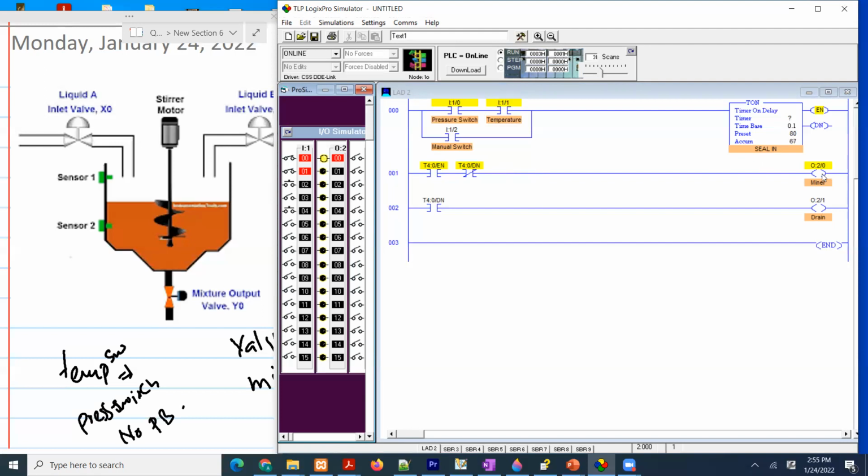And when the mixer is done, there we go, the drain is open. Let's try it again. Pay attention to this T4:0/DN, done. When this becomes 1 and this is 1, the mixer is done, and now the drain is open.